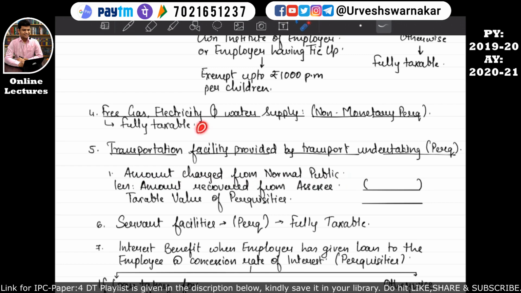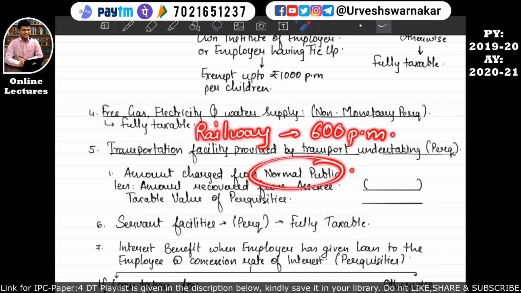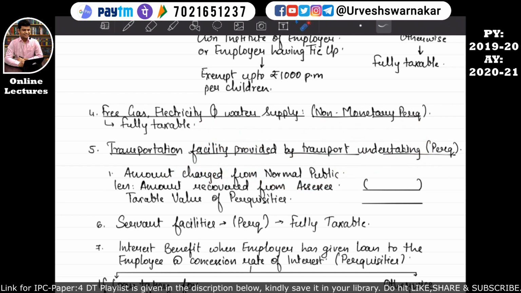For example, understand that the railway charges 600 rupees per month from a normal individual who is not an employee of this railway, but the railway is charging from its employees, the railway employees, 300 rupees per month. That means there is a 50% discount. So whatever the discount the railway has given to its employees will be considered as the taxable value of the perquisite. So that is what our formula is: amount charged from the normal public minus amount recovered from the assessee. That means 50% amount was recovered. That means the remaining 50% will become the taxable value of the perquisite. I hope this is quite clear.